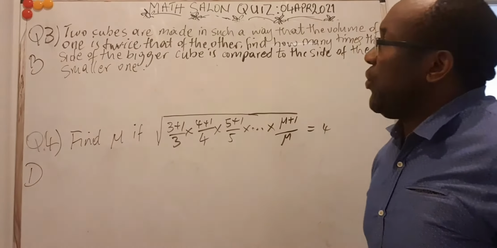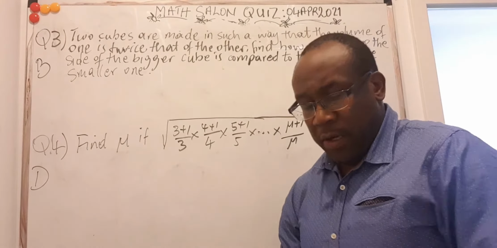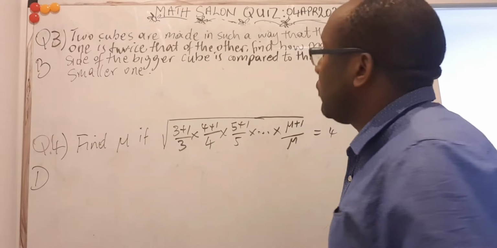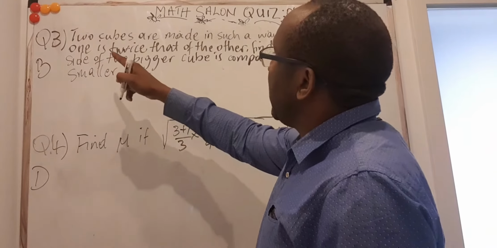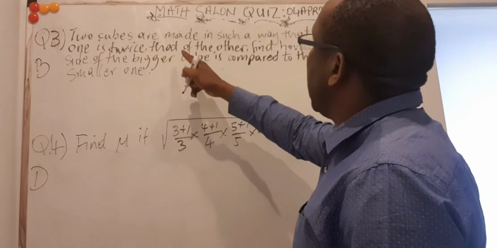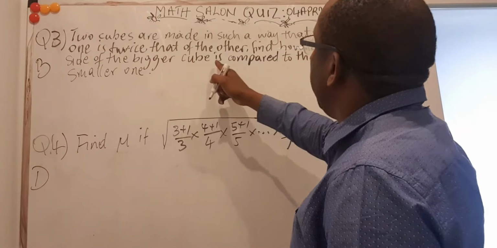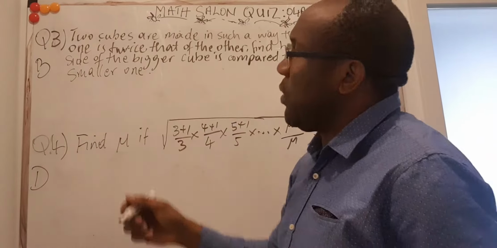We'll look at question number 3 and 4. We're still at the O levels of the Salon quiz of Fako. So the question number 3 said, 2 cubes are made in such a way that the volume of one is twice that of the other. Find how many times the side of the bigger cube is compared to the side of the smaller one.